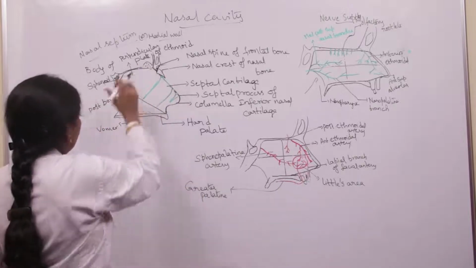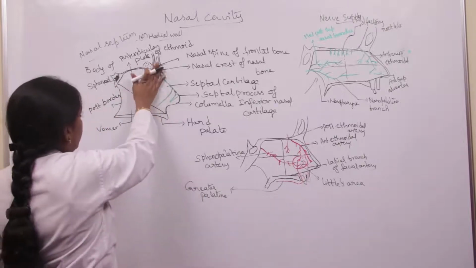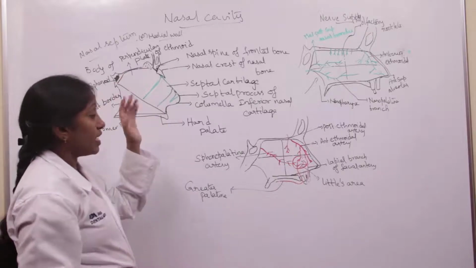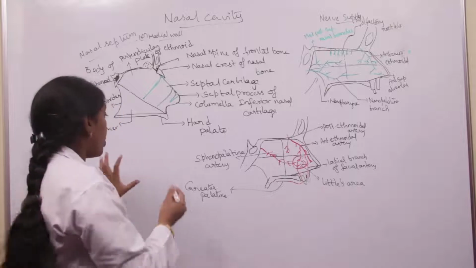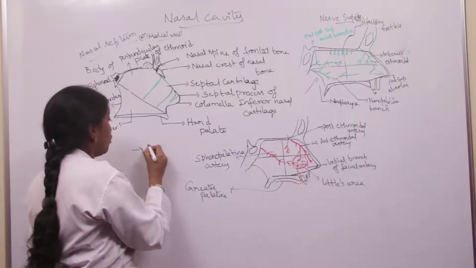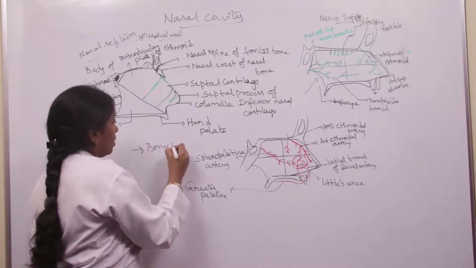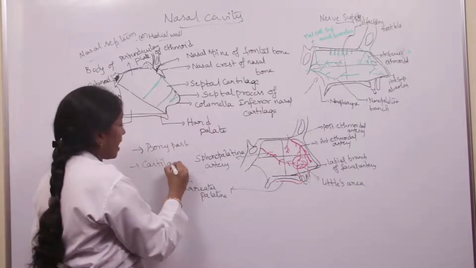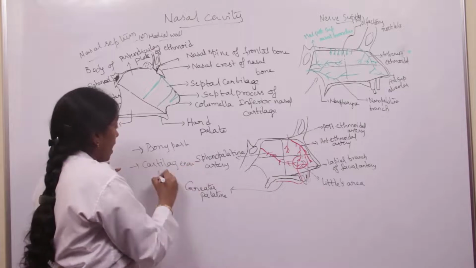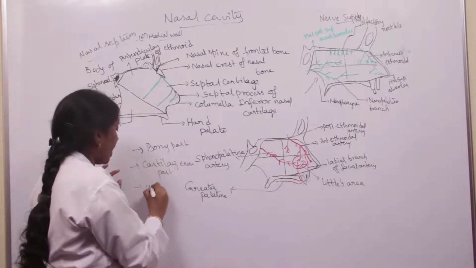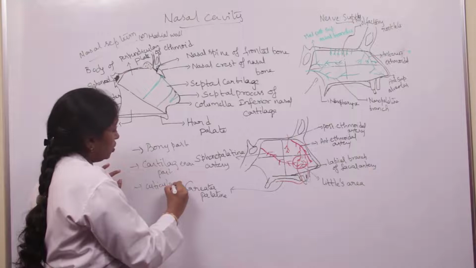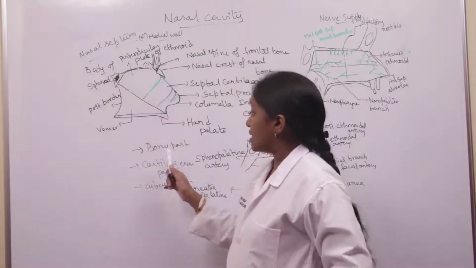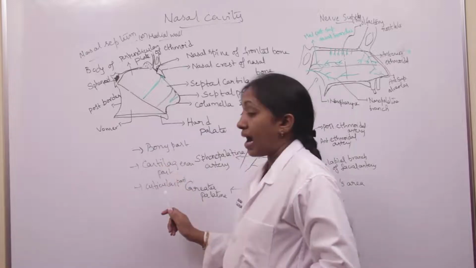And coming to the medial wall, or we call it the nasal septum, it consists of a bony part, a cartilaginous part, and a cuticular part. So the nasal septum or medial wall of the nose consists of bony part, cartilaginous part and cuticular part.